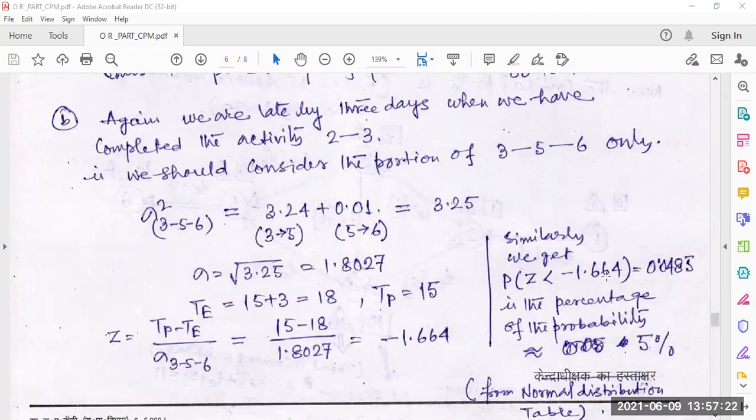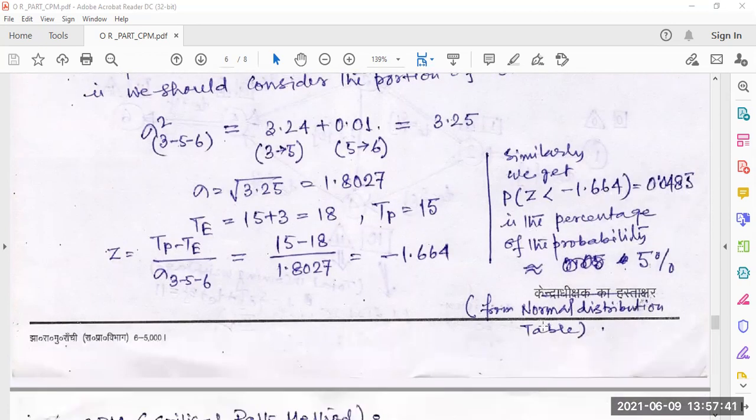So 1 minus the value for this, that means about 0.0485. So the percentage of probability is 4.85%, and rounding it off we can write it as 5%. From the normal distribution table, we can say that the probability is 5%. If activity 2 to 3 is done and after that the delay is 3 days, then the probability of completing the work within the time is 5%.